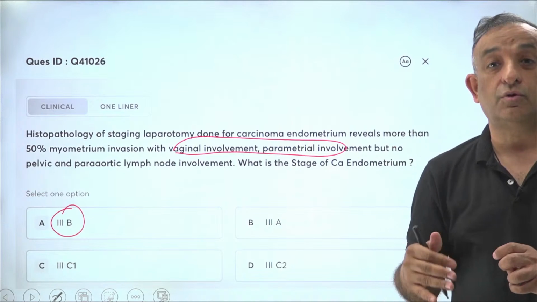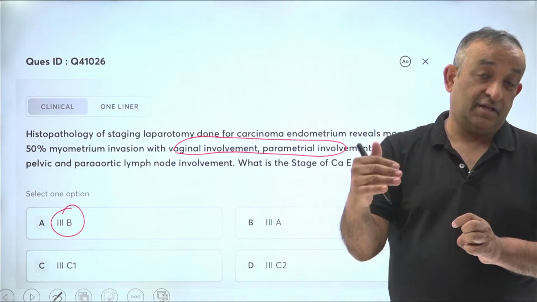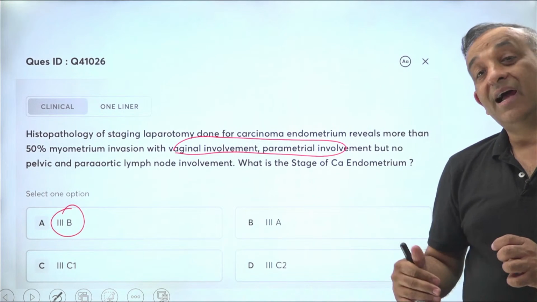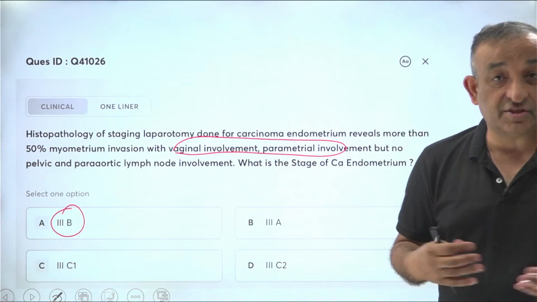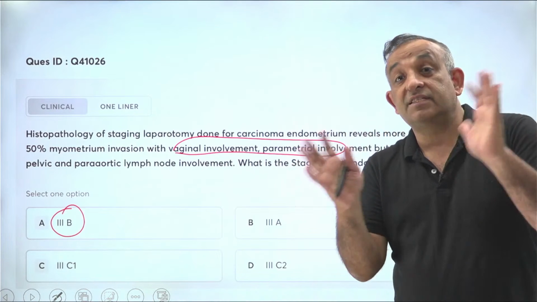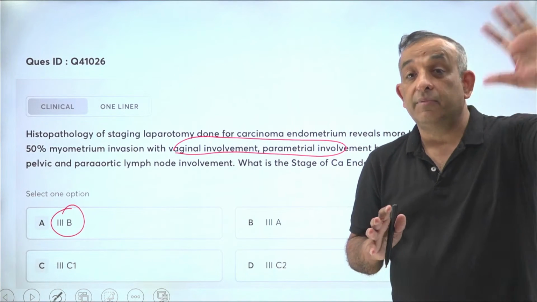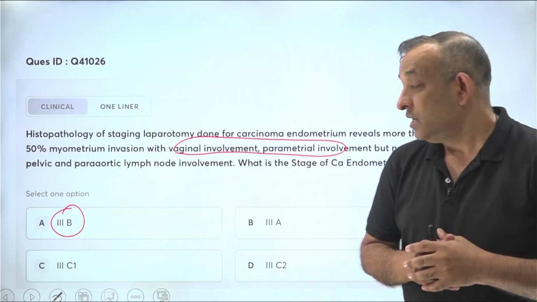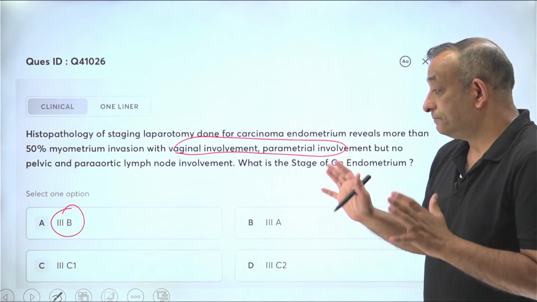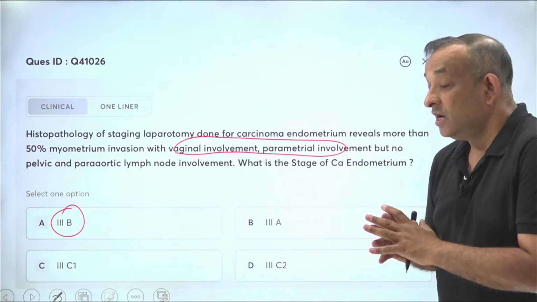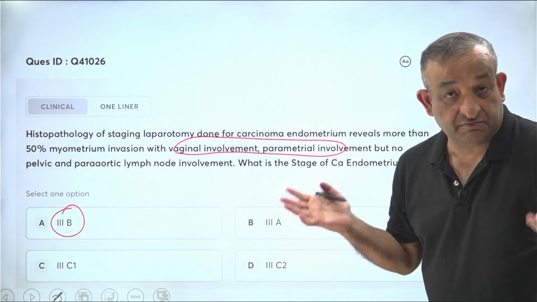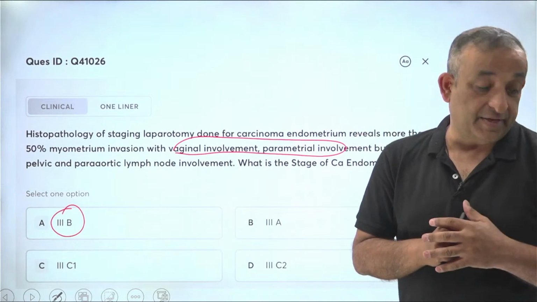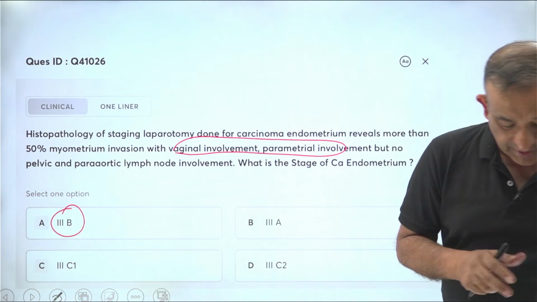In CA vulva also, lower vagina, upper vagina. Lower is stage 2 of CA vulva, and upper vagina is stage 3 of CA vulva. Mind you, CA vulva staging has changed. So those who are reading the app, please go and see the CA vulva updated staging has been given to you in the new app. Please remember that all these areas, if you remember the staging well, well and good. If you don't, at least try to remember these specific areas which keep coming in your exams.